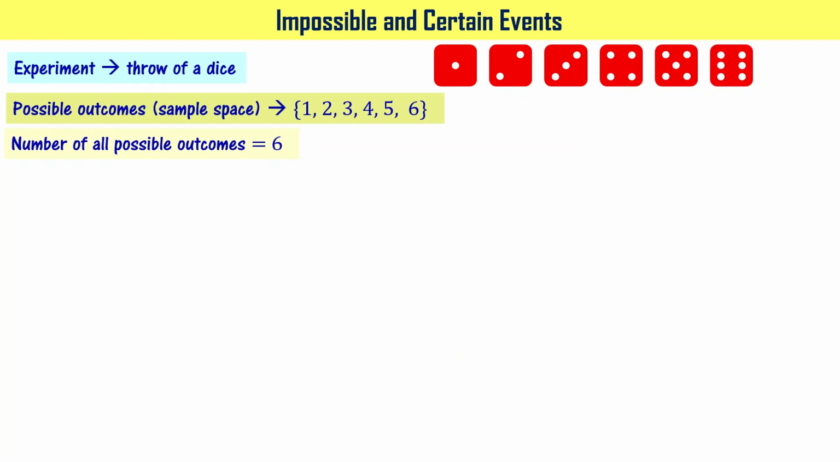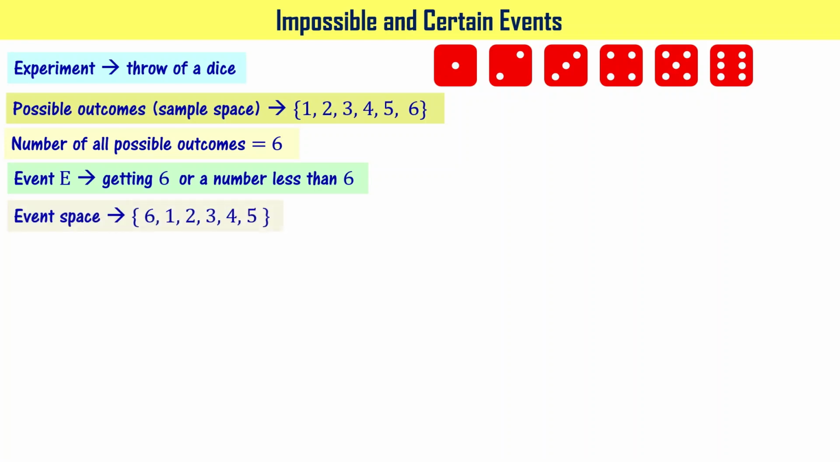Now let's learn about certain events. I'm saying getting 6 or a number less than 6 is event E. So when I throw a die, what I'm going to get is any of these numbers ranging from 1 to 6, right? So the event space for this particular event, getting number 6, that is here, and a number less than 6, those are 1, 2, 3, 4, 5, right? So the event space has got total 6. So it means total 6 entries. It means the number of favorable outcomes is 6, right?